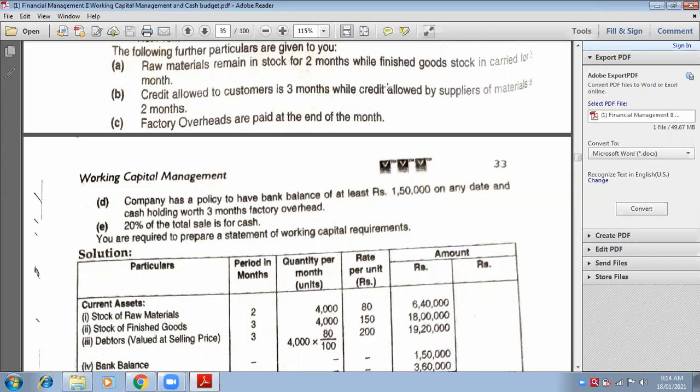Write down: core current assets are rupees 2,85,500. Now see, directly the amount is given.